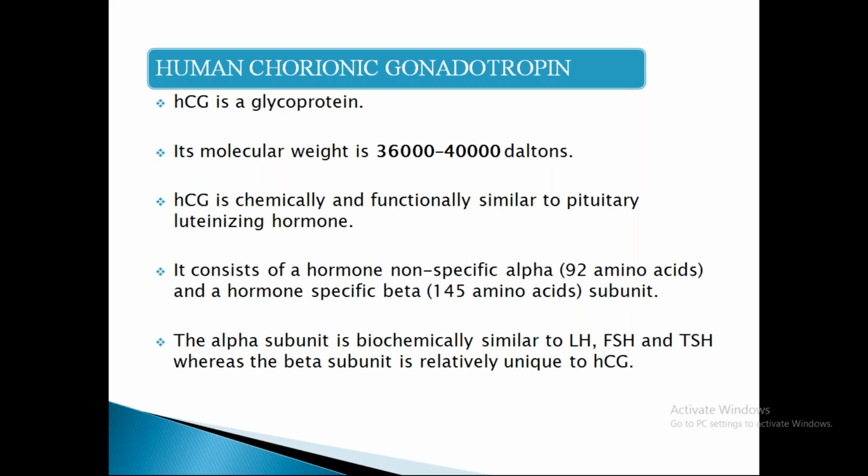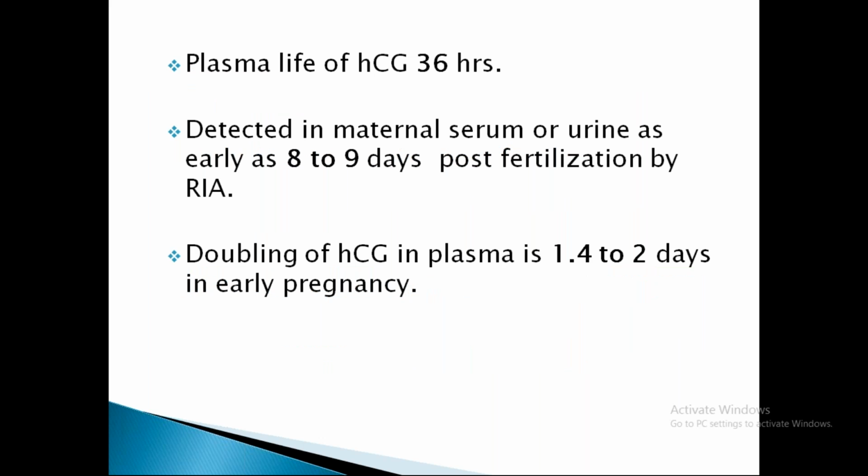So it's a glycoprotein with molecular weight of 36,000 to 40,000 Daltons, which is similar to luteinizing hormone from pituitary gland. It consists of two parts, alpha and beta. Alpha consists of 92 amino acids, which is non-specific because it shares a similar structure with other hormones like LH, FSH, and TSH. And the second part, the beta part, is the hormone specific part, where we use beta HCG in qualitative and quantitative analysis for diagnosing this hormone.